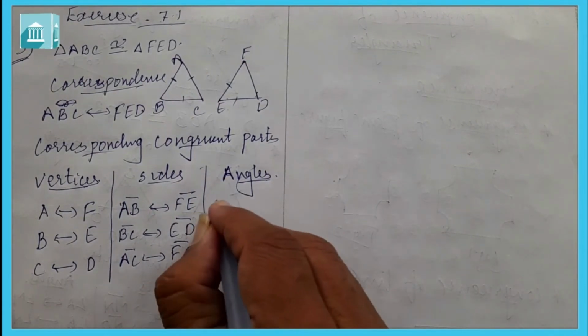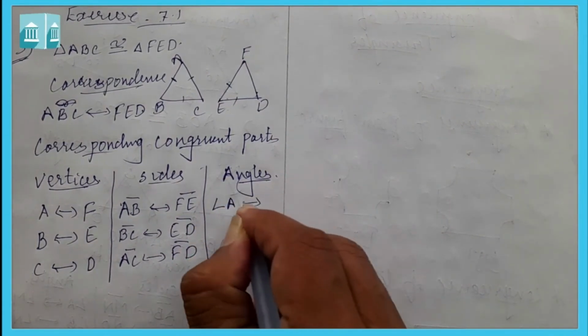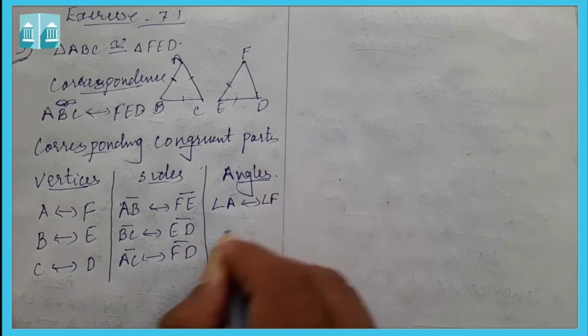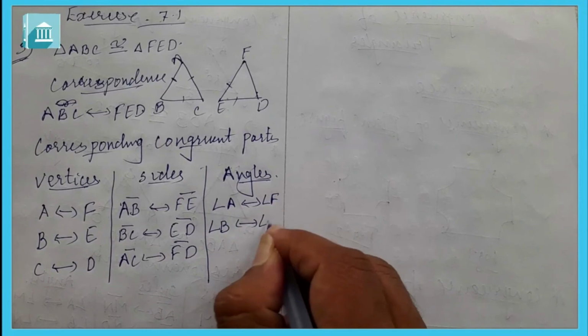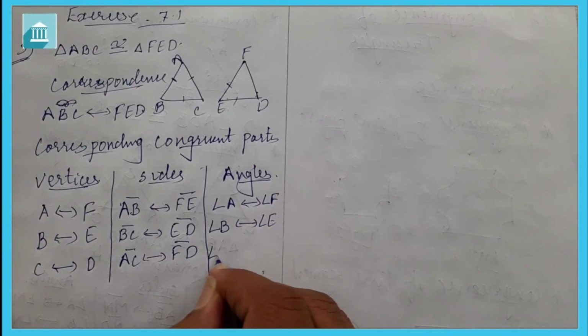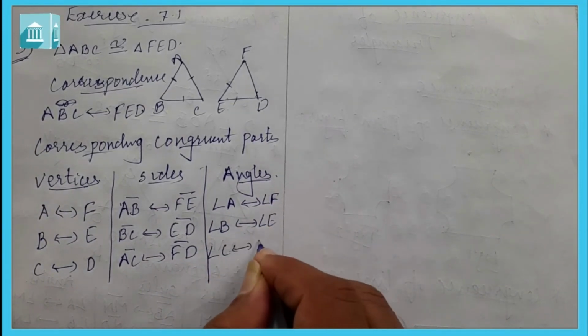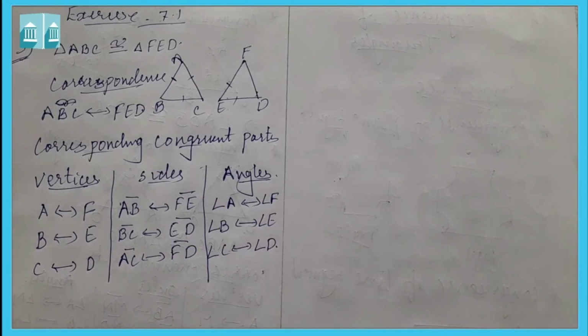Now angles: angle A corresponds with angle F, angle B corresponds with angle E, and angle C corresponds with angle D. So in this way, these are the corresponding congruent parts of triangle ABC and triangle FED if they are congruent.